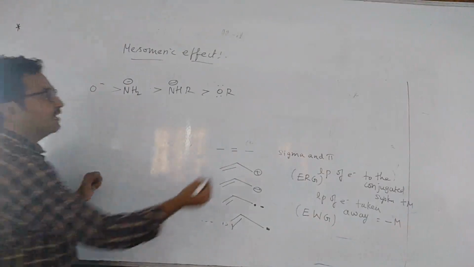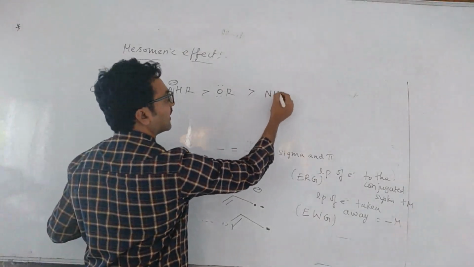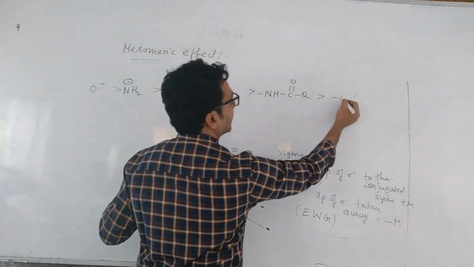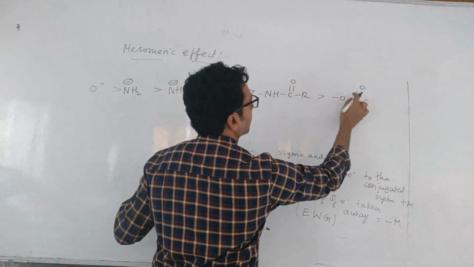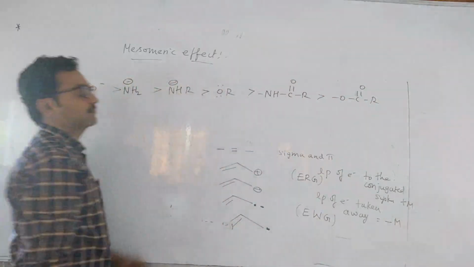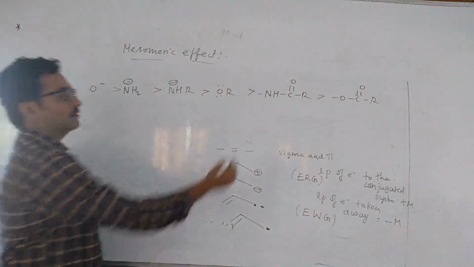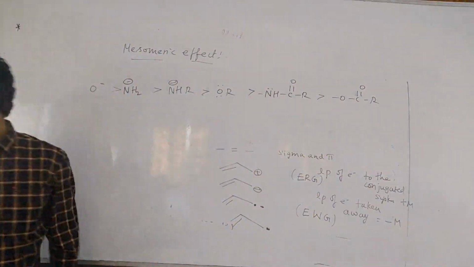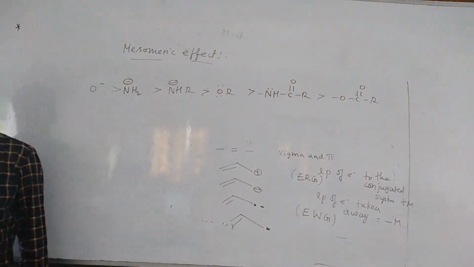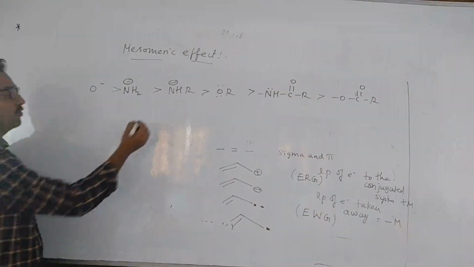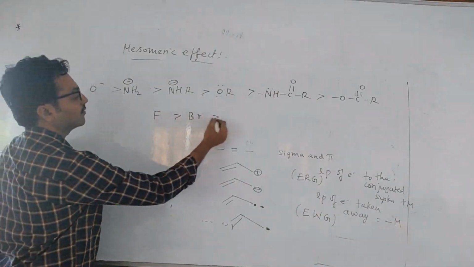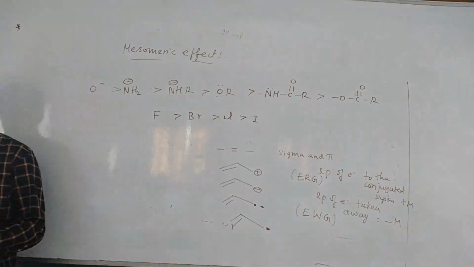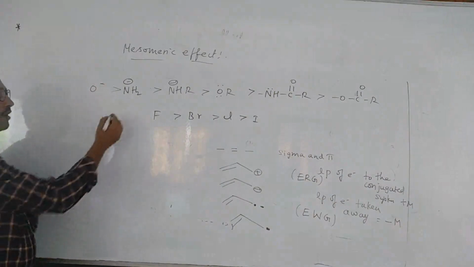After that the amide group will be there, no? NHCOR, amide type, the RCONH bond. After that the ester group, OCOR. Amide, ester. So acetanilide you will say, NHCOCH3, if benzene is there. After that your ester is over. Next chlorine, bromine, iodine. These are all donating groups because they have unpaired electrons. Before that phenyl will come.